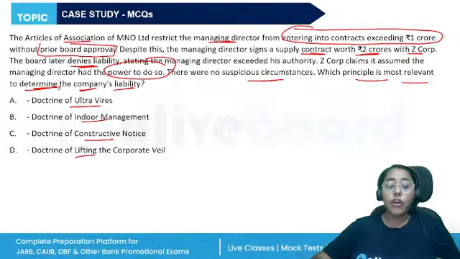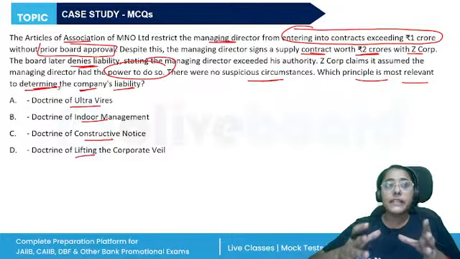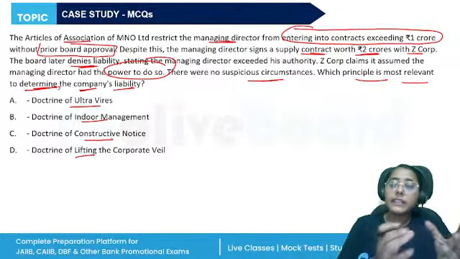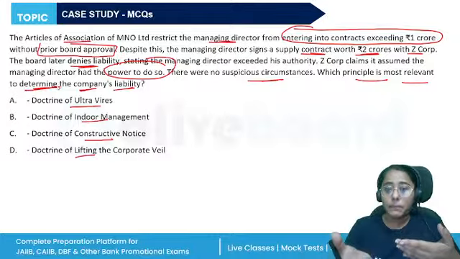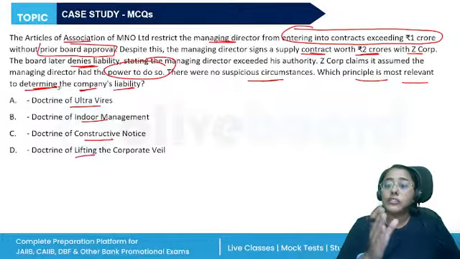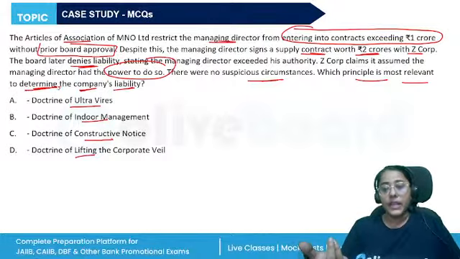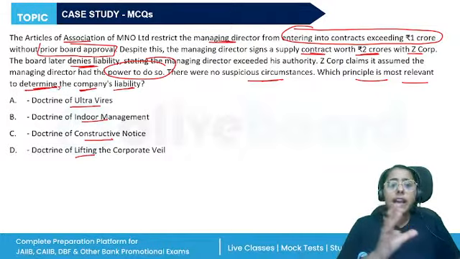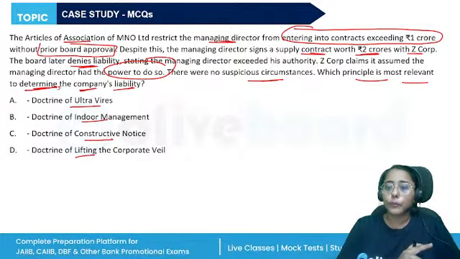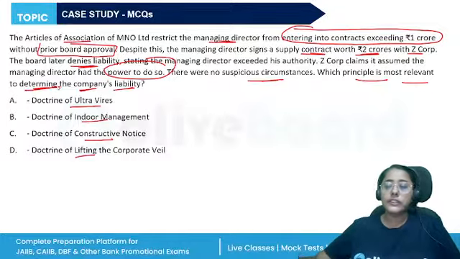The doctrine of ultra vires means intra vires, within the powers of the company, ultra vires, beyond the powers of the company. A company cannot sue on an ultra vires transaction, nor can it be sued against them. But here, the company as a whole was allowed to take the 2 crore rupees contract. So it is not ultra vires. All right, so this will not be true.